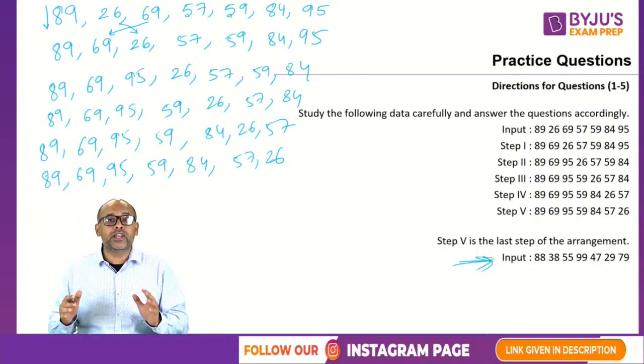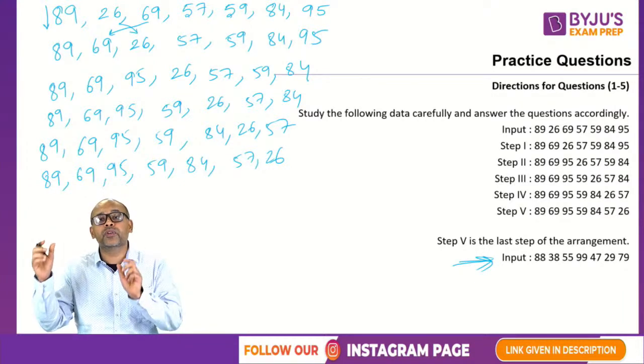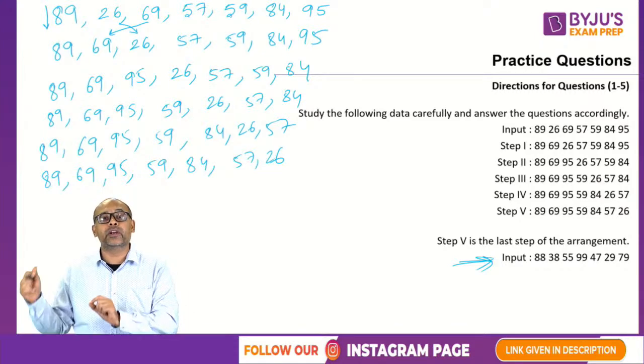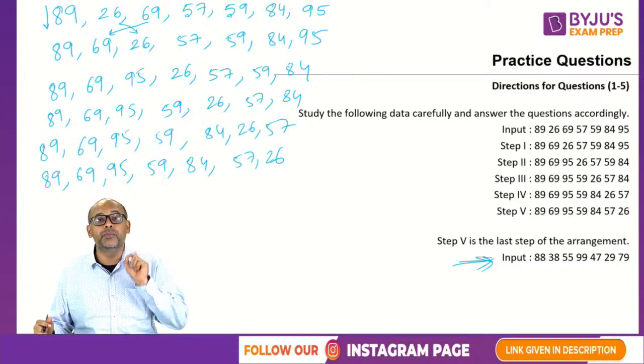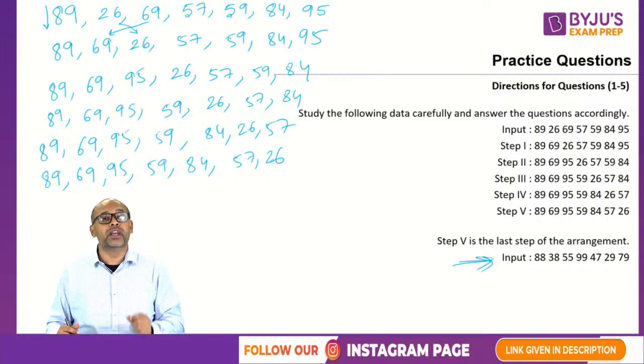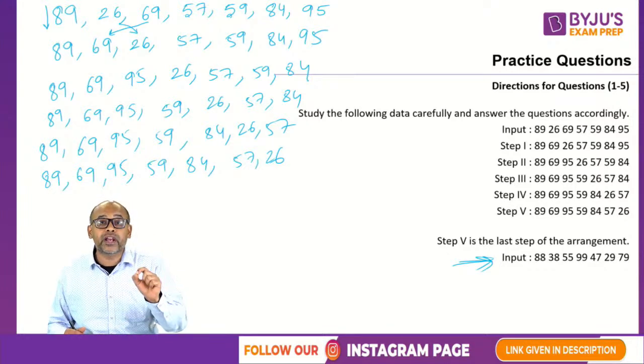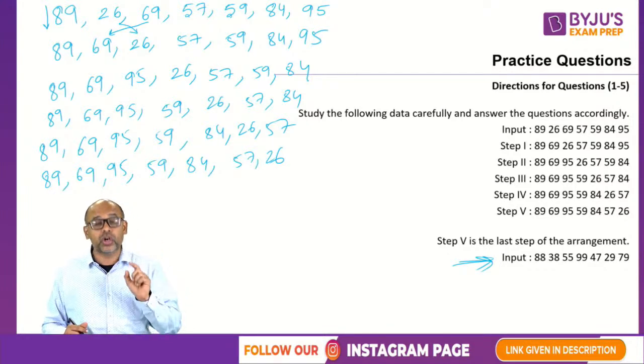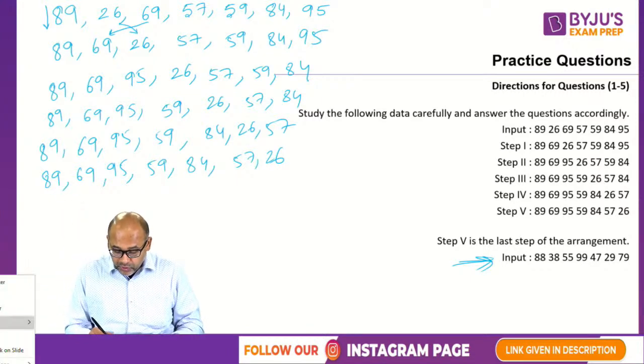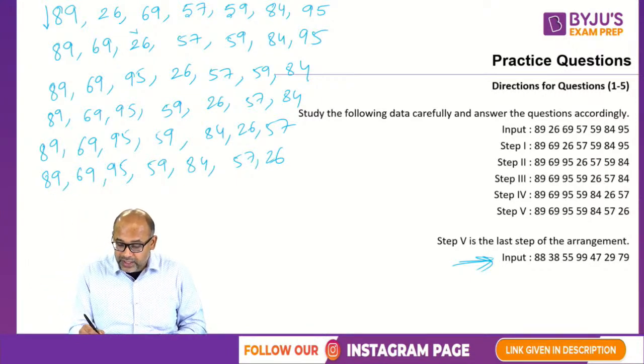So the way you need to think is, why is something going from left to right or from right to left? What is the logic behind it? You have to catch hold of the logic. It is not, I repeat, it is not blind replication of steps. It is a replication of the logic used. So what is the logic used in this? If you got the logic, you would have got the correct answer by now.